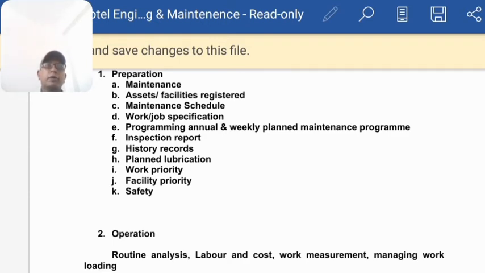Now we move on to the annual and weekly plant maintenance program. So now we have a number of machines in every department. So we have to make the schedule. Which schedule for which department? Who is to take care of that particular maintenance? So we have to maintain that.